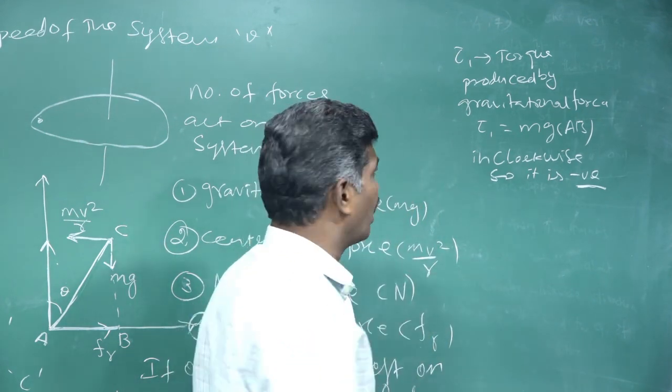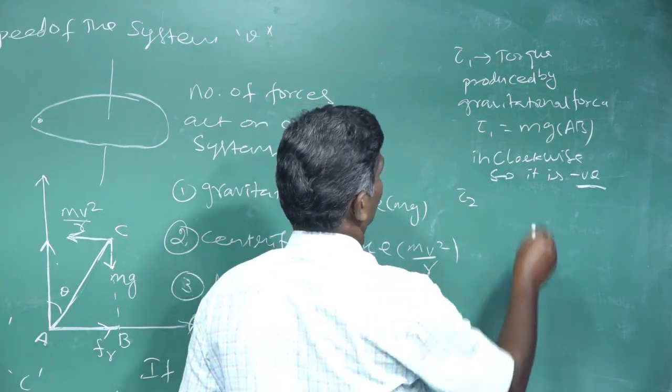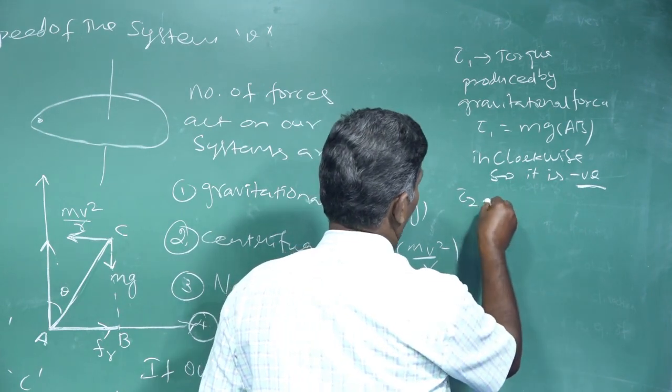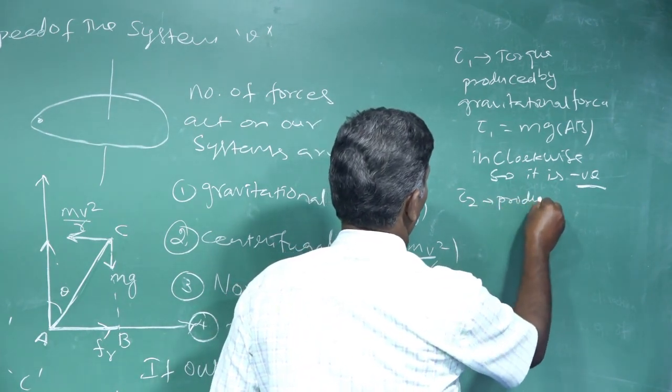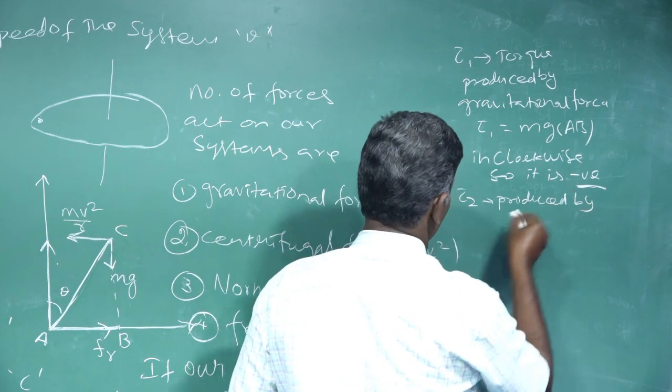Then the second torque is tau 2, produced by the centrifugal force.